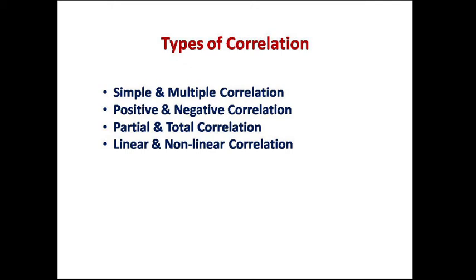If I am talking about simple and multiple correlation, firstly, simple correlation is that correlation in which we are only studying two variables. As I have given you the example of efforts and learning, we are only considering two variables for the study. So this is a kind of simple correlation. But when you are considering more than two variables for your study, and then you are trying to find out the correlation among those variables, we can say that is a multiple type of correlation.